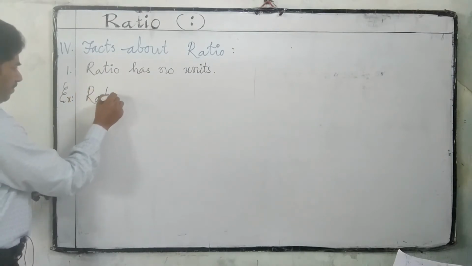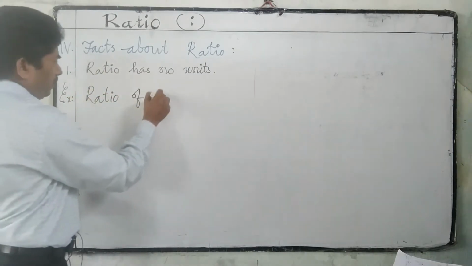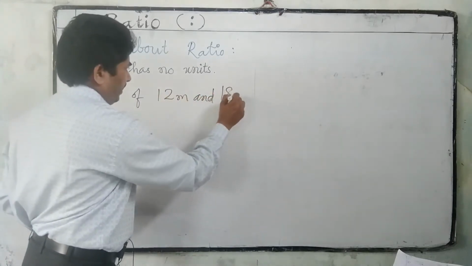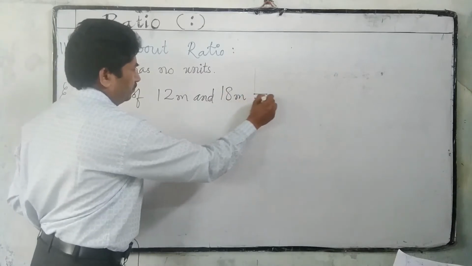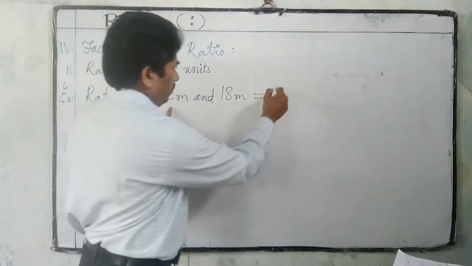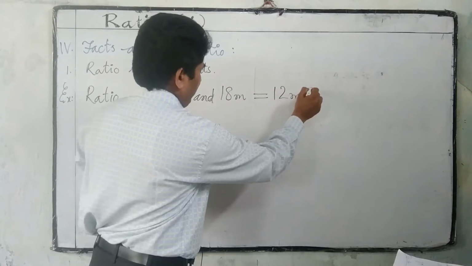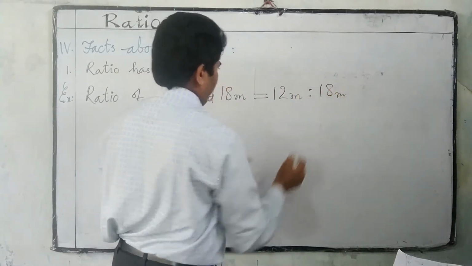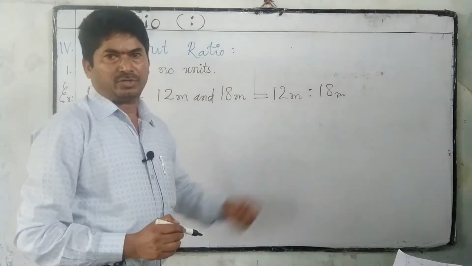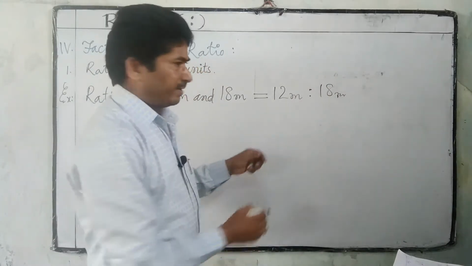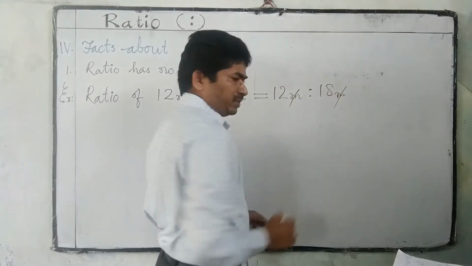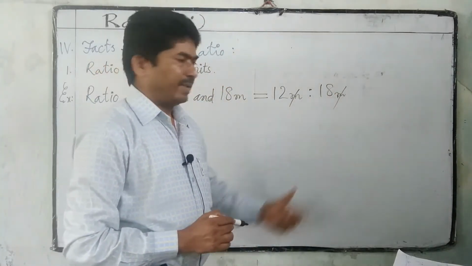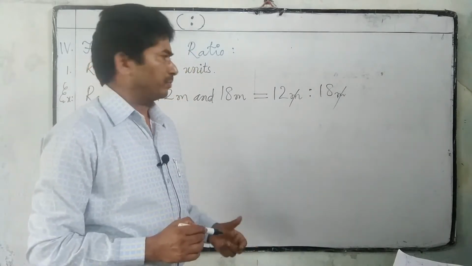Ratio of 12 meters and 18 meters. 12 meters is to 18 meters. First we have to write like this, keeping a ratio symbol. Now we have to cancel the same units. Same units only can be compared. We can write in ratios.